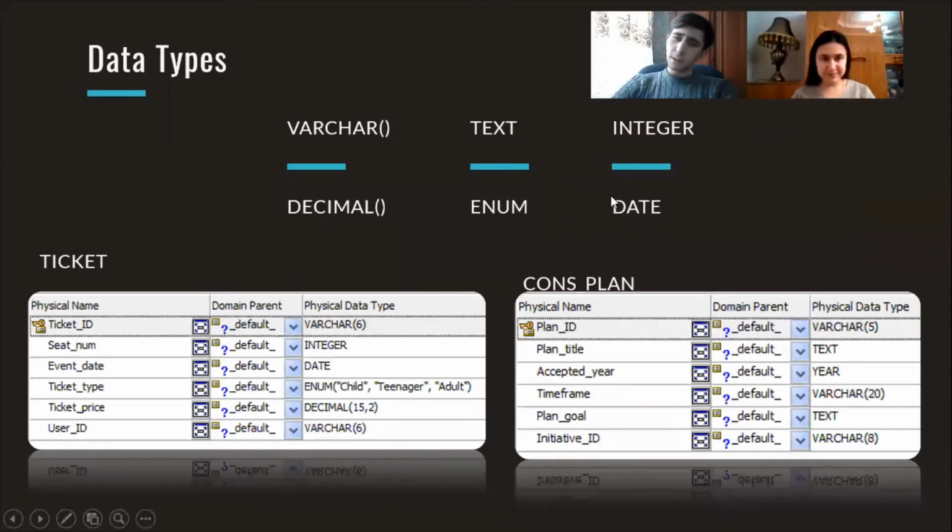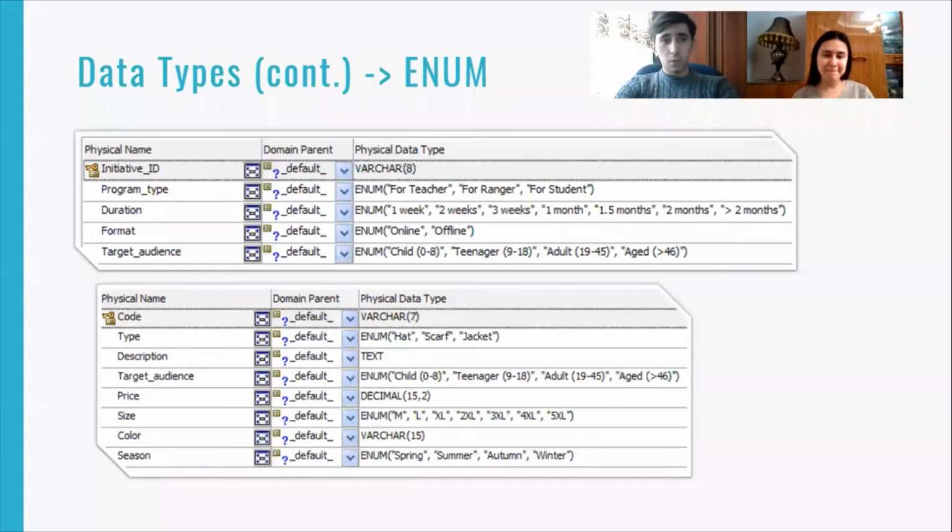Here are the data types that we used in our SQL code. Most of the data types we used here are varchar. They are about 6, and I think in second place are the text data types. Okay, let's move forward. Here is the continuance of it. We pay high attention to the enum types because they are much more costly to use. They are recorded in the database, so the user can choose them without typing and making themselves uncomfortable.